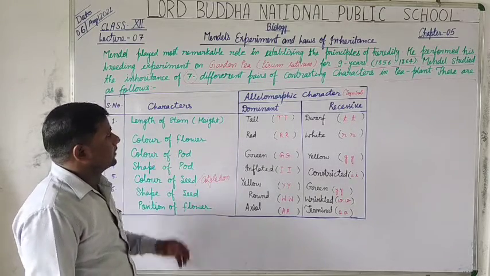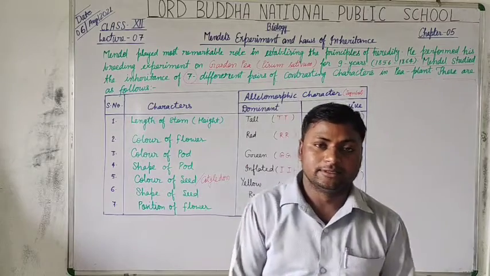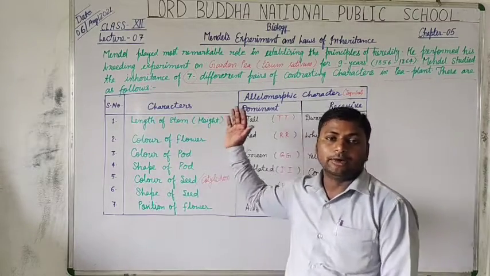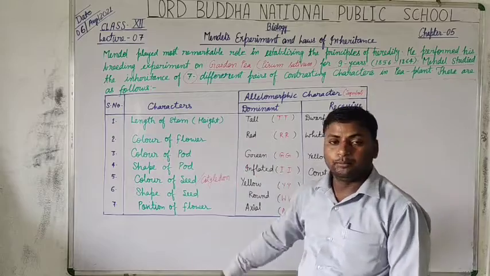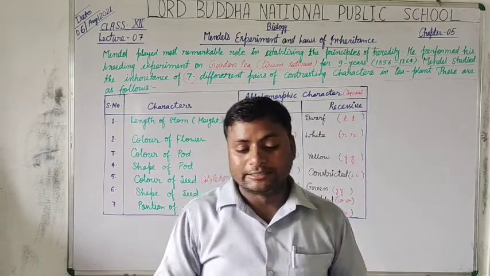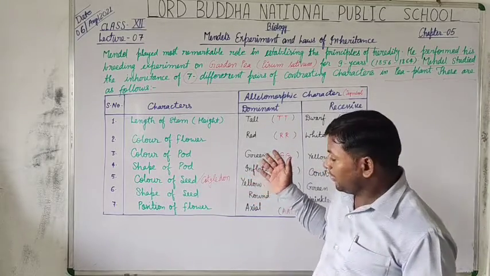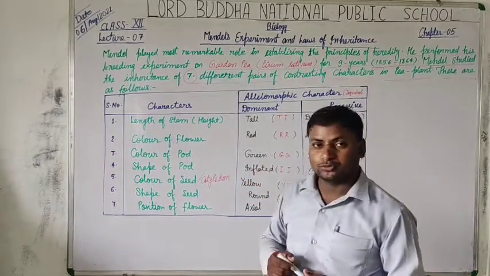Thus students, these are the 7 pairs of contrasting characters that were selected by Mendel in pea plant. A pea plant has 7 pairs of chromosomes, but these characters are found on different pairs of chromosomes.